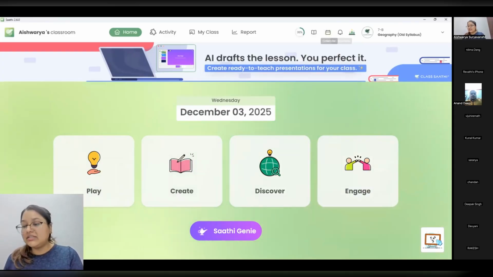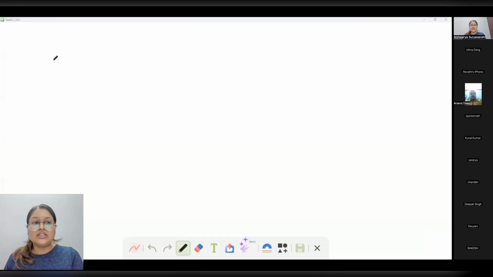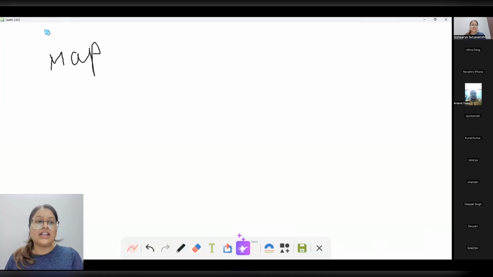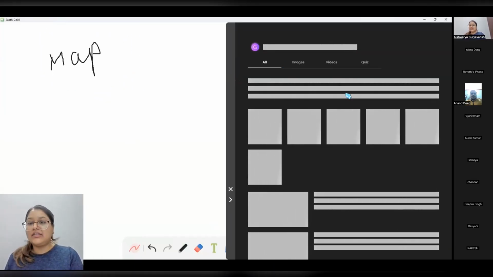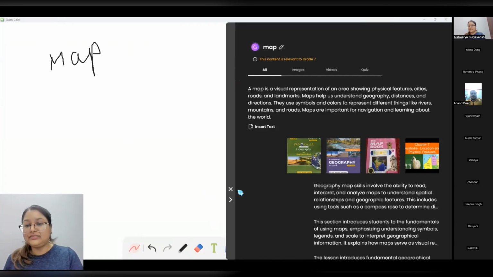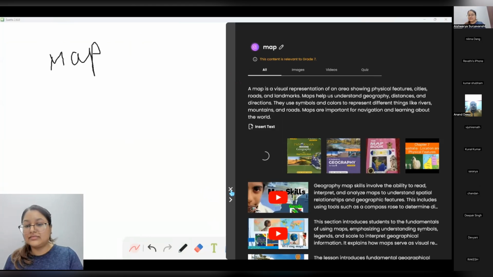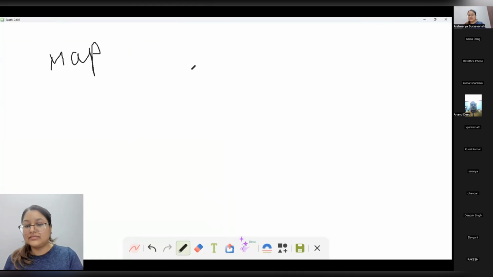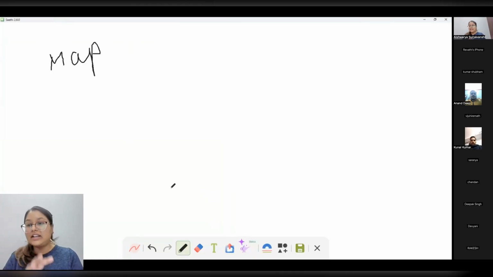What I suggest for geography is you can also use the Genie option. You can use the whiteboard, search for the map you want, just scan it, and you'll be able to get different images for those maps and use them in the classroom also. But an interactive map is something which is yet to be added.